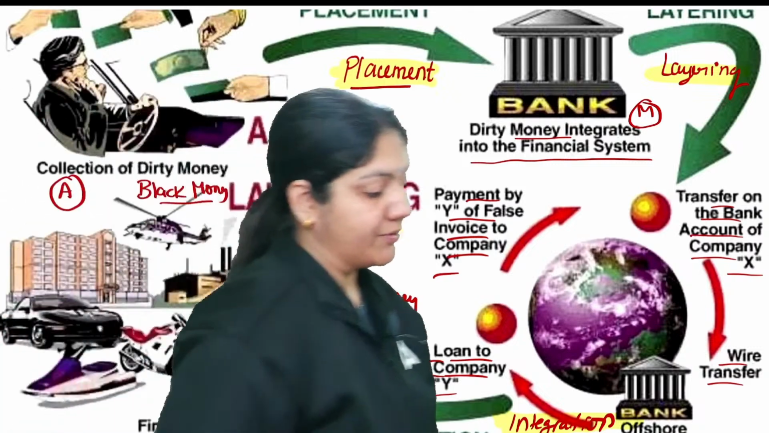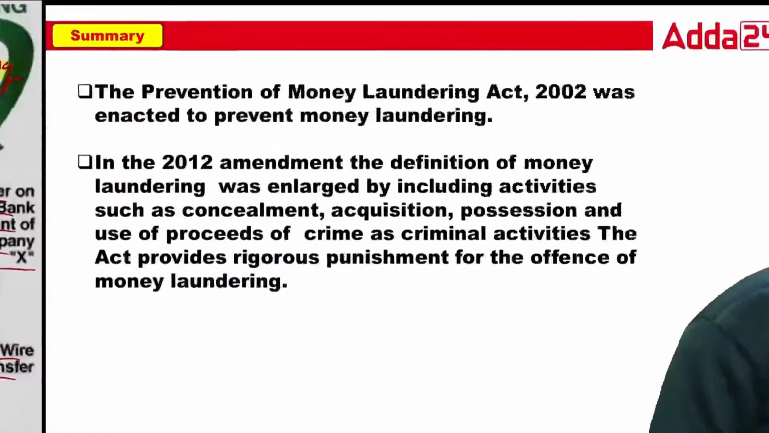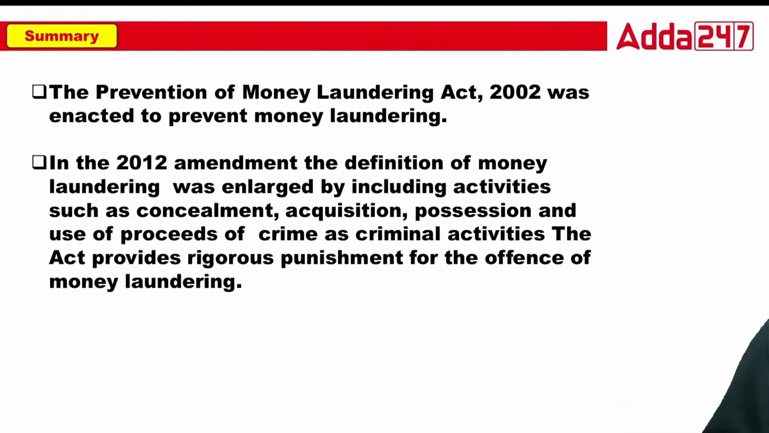So this is an important one. Now class, one by one, first of all we will cover the summary, then we will do the questions. The Prevention of Money Laundering Act was enacted to prevent money laundering. In the 2012 amendment, the definition of money laundering was enlarged. It includes activities such as concealment, acquisition, possession, and use of proceeds of crime as criminal activities, and the Act also provides rigorous punishment for the offense of money laundering.